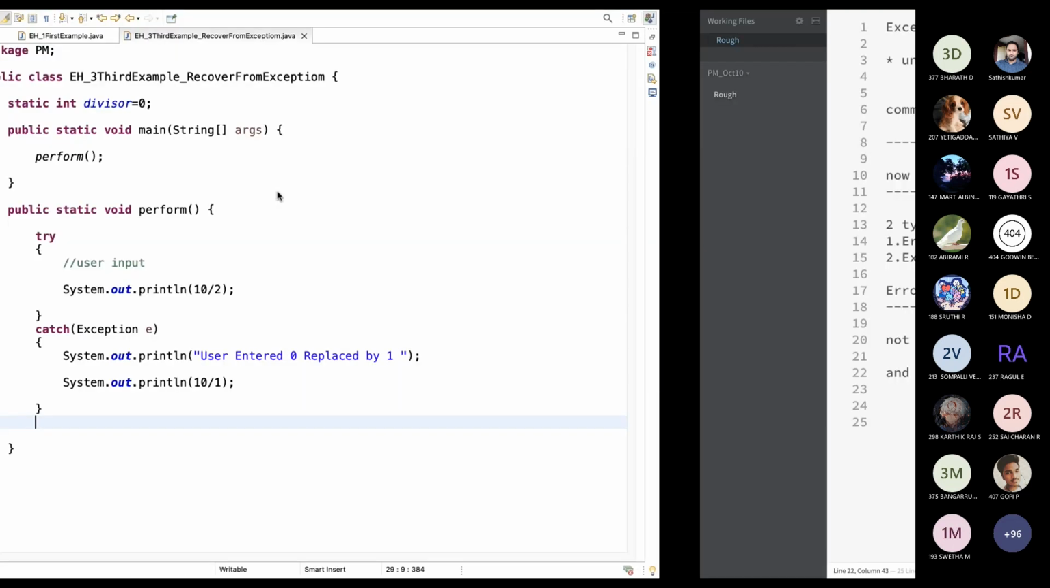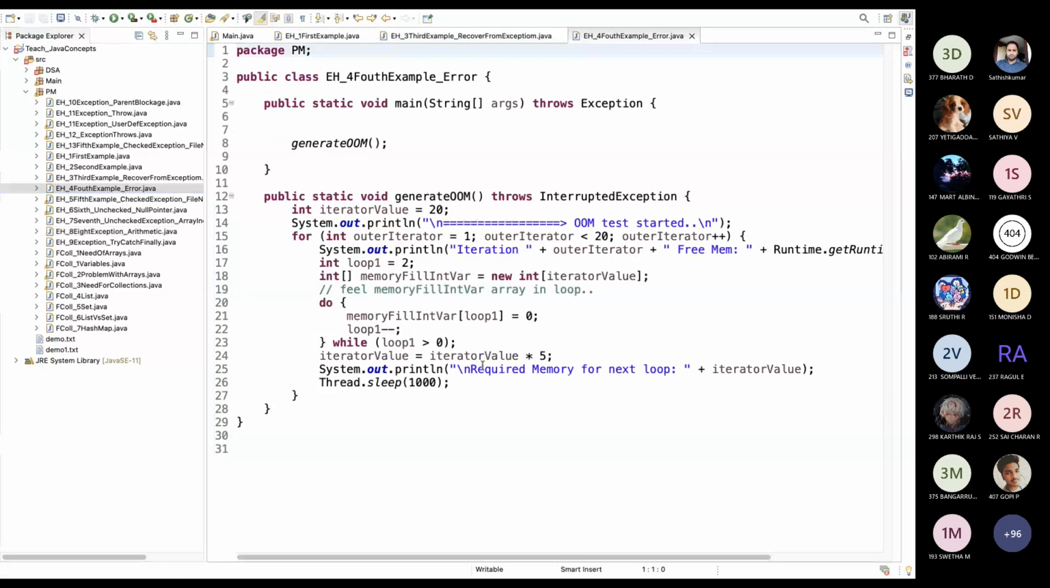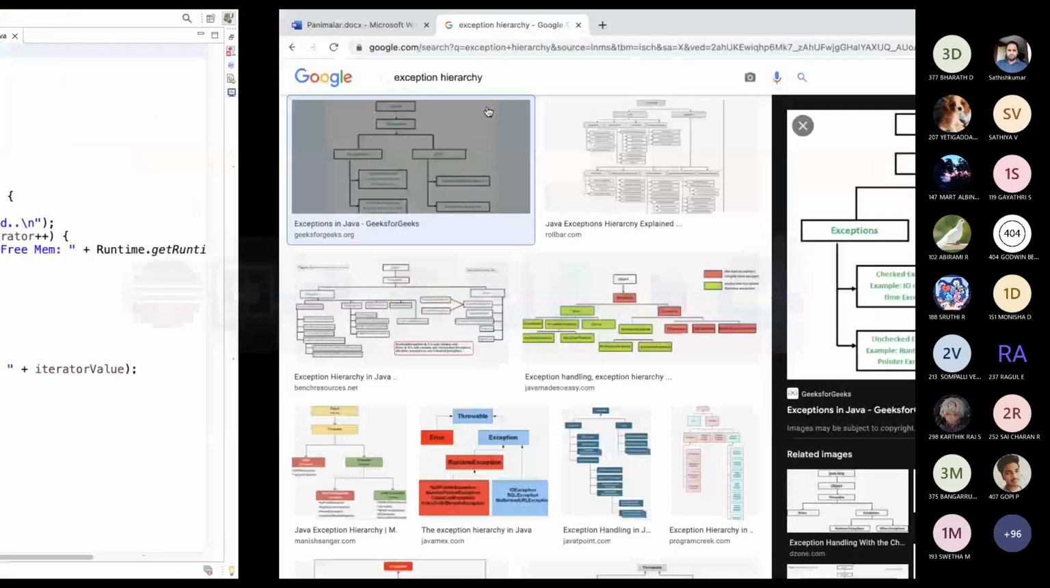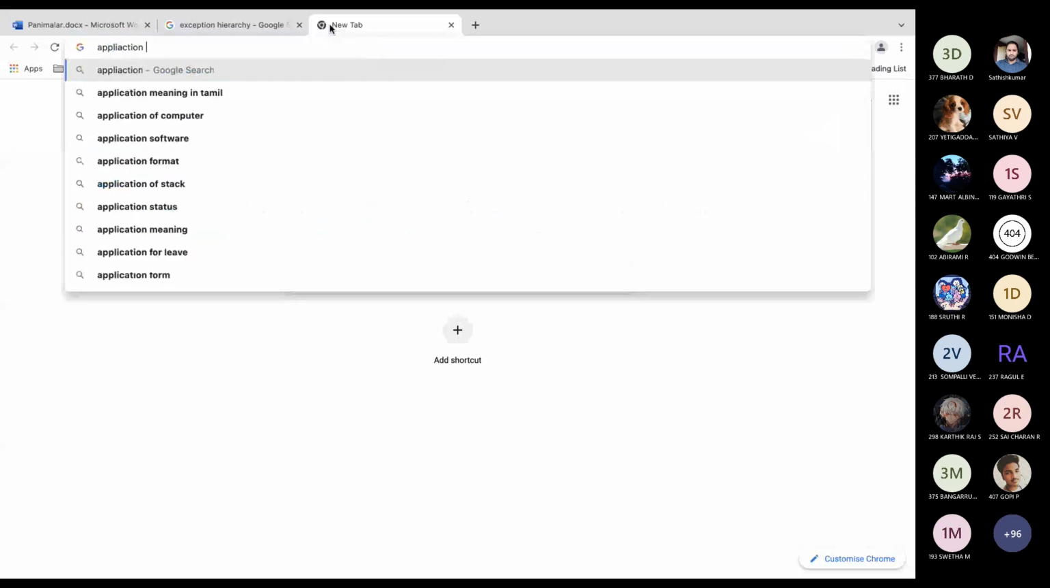I will show you an example for error also. See, this is one kind of error. I will show you another image.